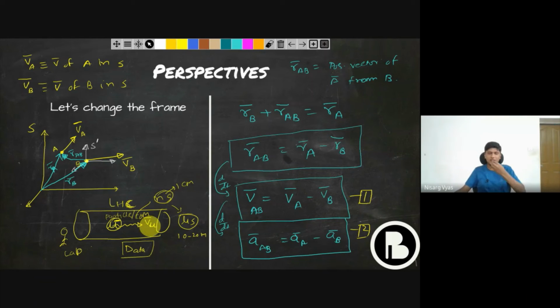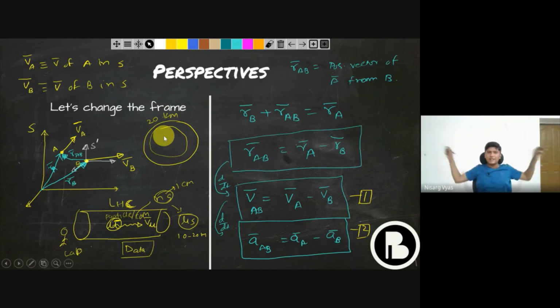1 centimeter is an impossible distance to detect, because the circumference of the Large Hadron Collider is around 21-22 kilometers. I told you that it is a toroidal shape, and that circumference is about 20 kilometers. It is a very big circumference, and 1 centimeter against 20 kilometers is nothing. You can't spot 1 centimeter there, but you can spot some meters experimentally. Those data will make sense.